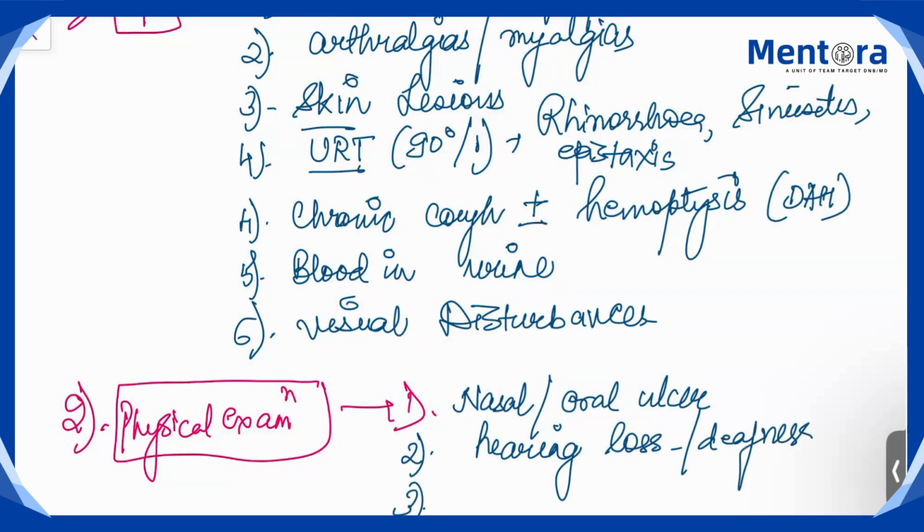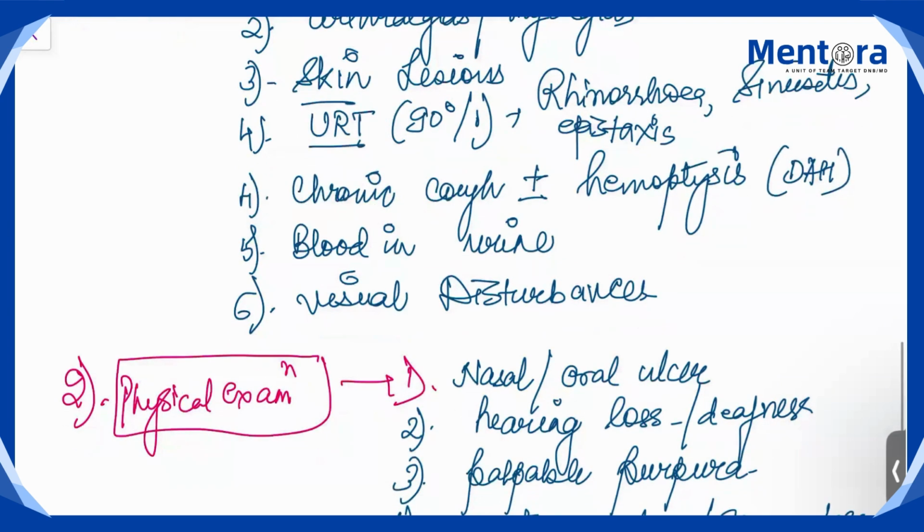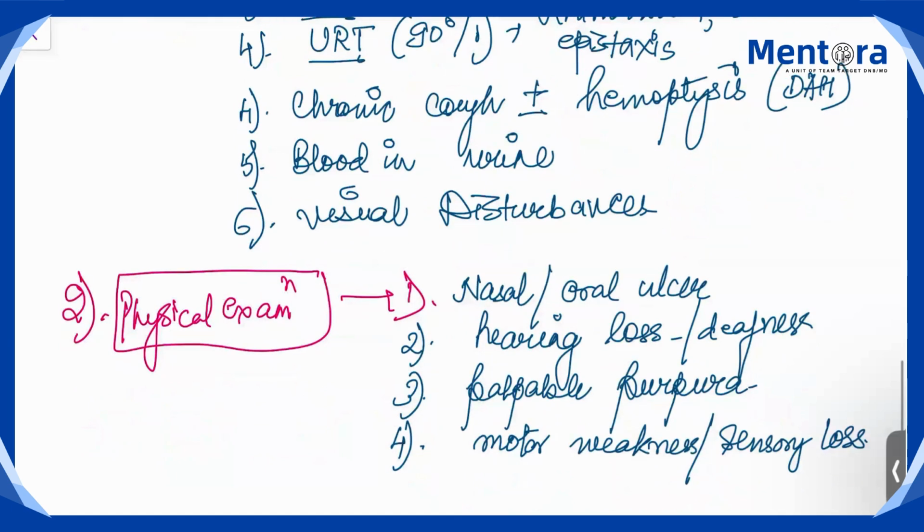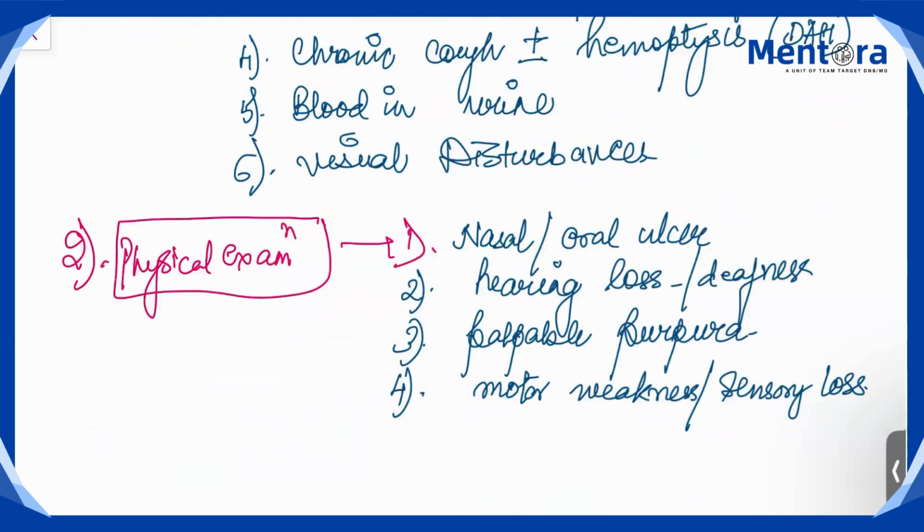Skin, look at the lesions. There can be purpuras, so palpable purpuras and gangrenes. Then there can be motor weakness. There can be sensory loss. So all these are the physical examination. So history and physical examination. After that, go towards laboratory parameters.